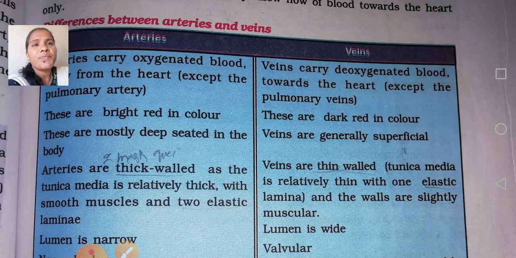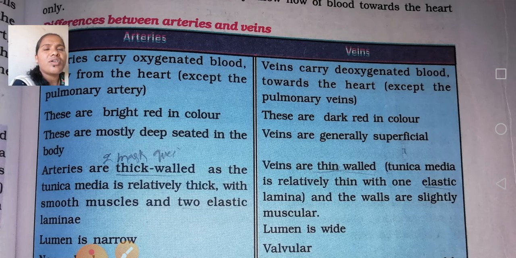After purification, it is supplied through the blood vessels to all parts of the human body. So arteries always carry oxygenated, purified blood from the heart, except the pulmonary artery.